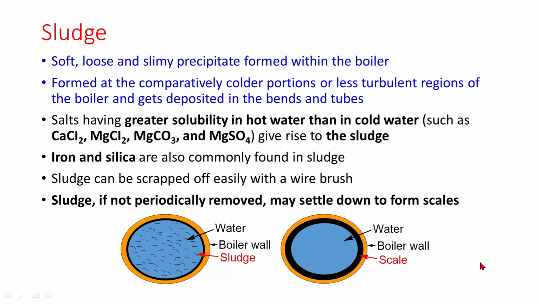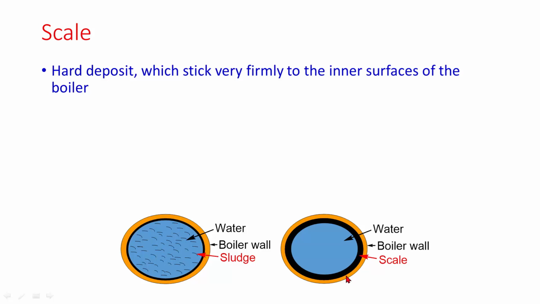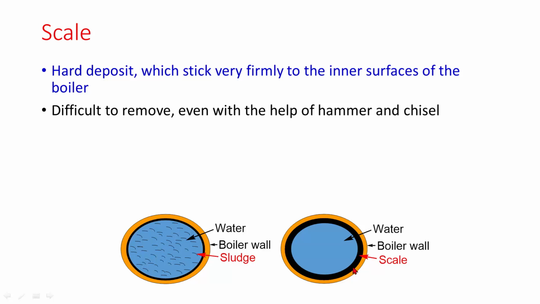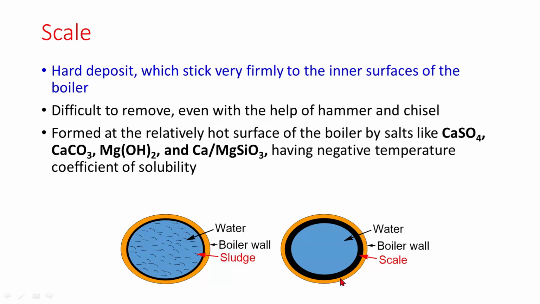These are scales. What is a scale? It is a hard deposit which sticks very firmly to the inner surfaces of the boiler. It is difficult to remove even with the help of hammer and chisel. It is formed at the relatively hot surface of the boiler by the salts like calcium sulfate, calcium carbonate, magnesium hydroxide, and calcium or magnesium silicates that have negative temperature coefficient of solubility.